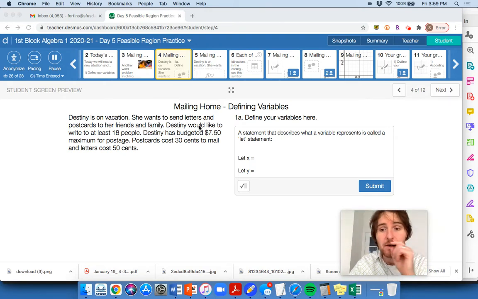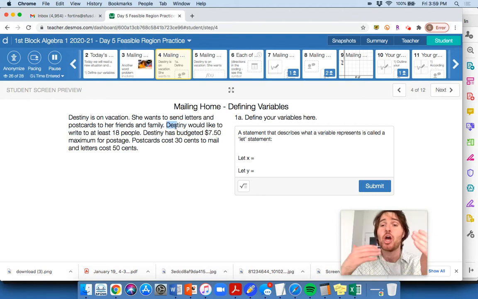What can help you is to define variables. Remember, variables in a problem are the things that are the unknowns, okay? What do we know? Well, we know that there's got to be at least 18 people, but the number of people isn't going to be a variable. $7.50 maximum for postage, that $7.50 is fixed. Fixed numbers aren't variables. Variables are things that could change within the context of the problem.